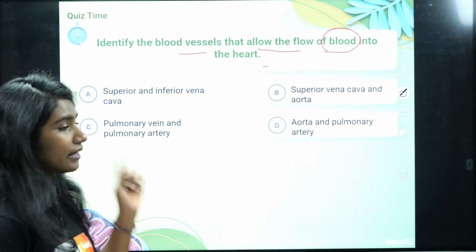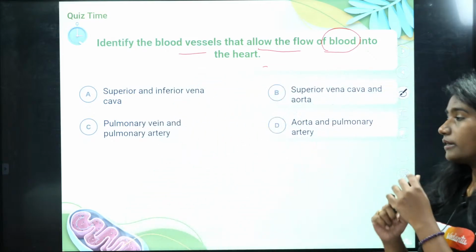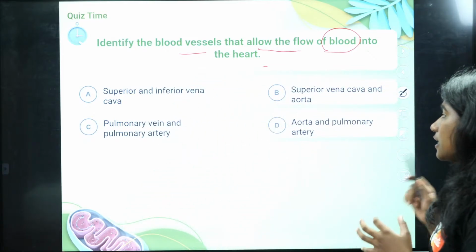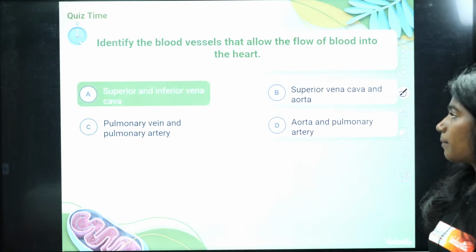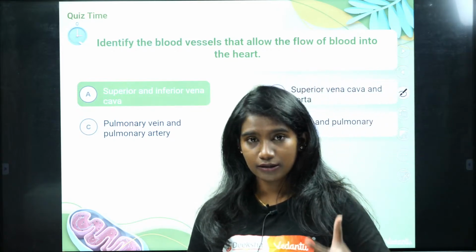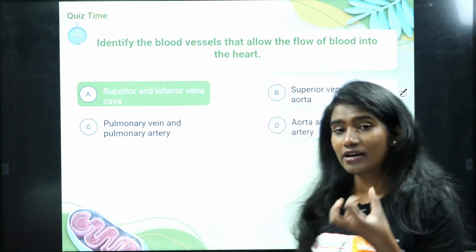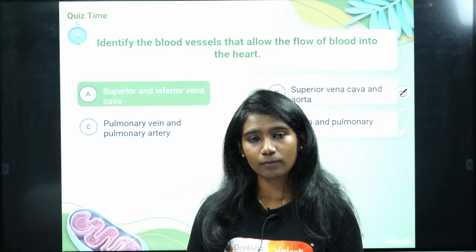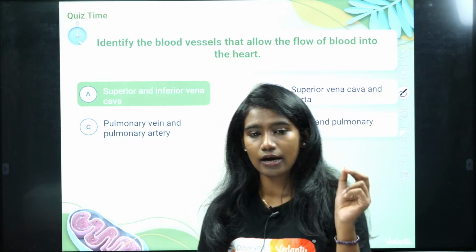Is it superior and inferior vena cava, or superior vena cava and aorta, or pulmonary veins and pulmonary artery, or aorta and pulmonary artery? It is superior and inferior vena cava. The superior vena cava brings deoxygenated blood from the upper part of the body, whereas the inferior vena cava brings deoxygenated blood from the lower part of the body. So the deoxygenated blood is brought back into the heart, okay?